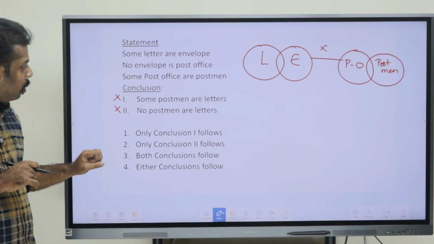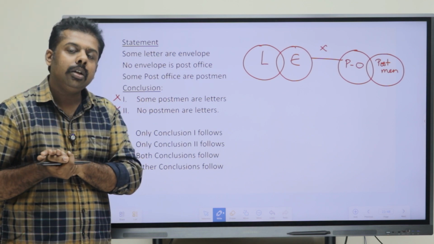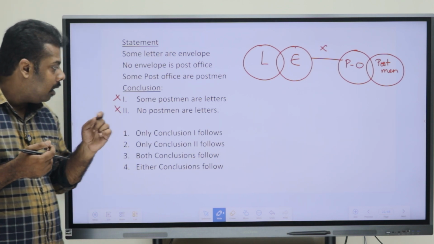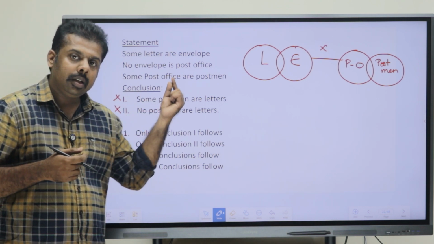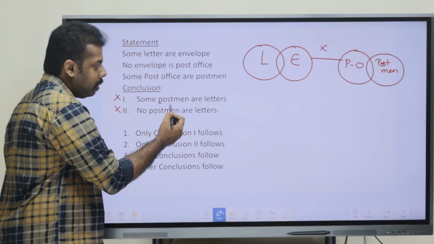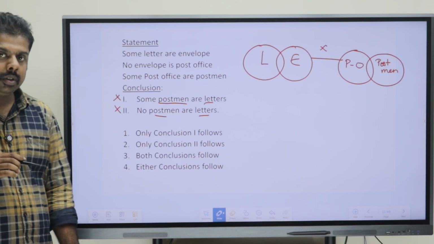So, if both the conclusions are wrong, then you can start with the either or condition. What were the three conditions? The first condition says that the elements have to be the same. As we can see here, the elements are the same: postman and letters. The first point is okay in case of either or.